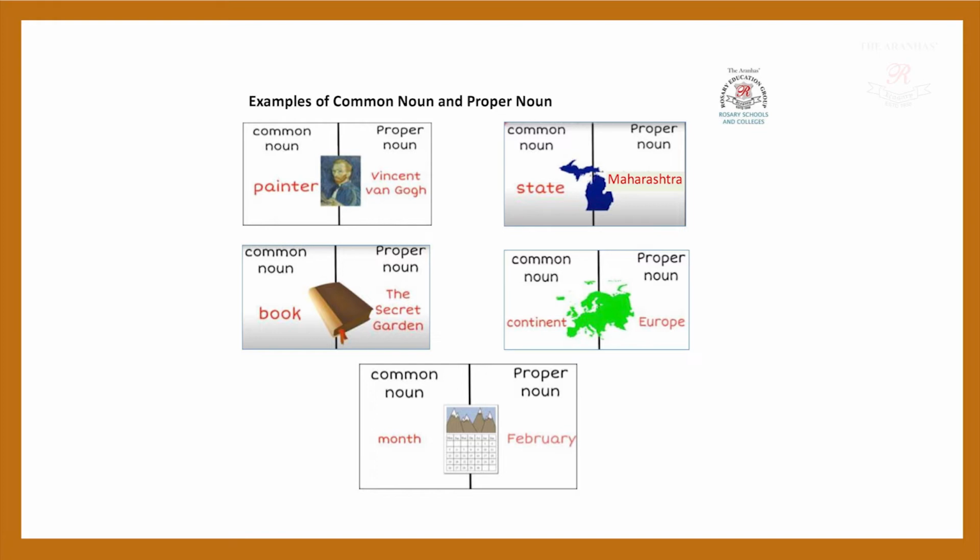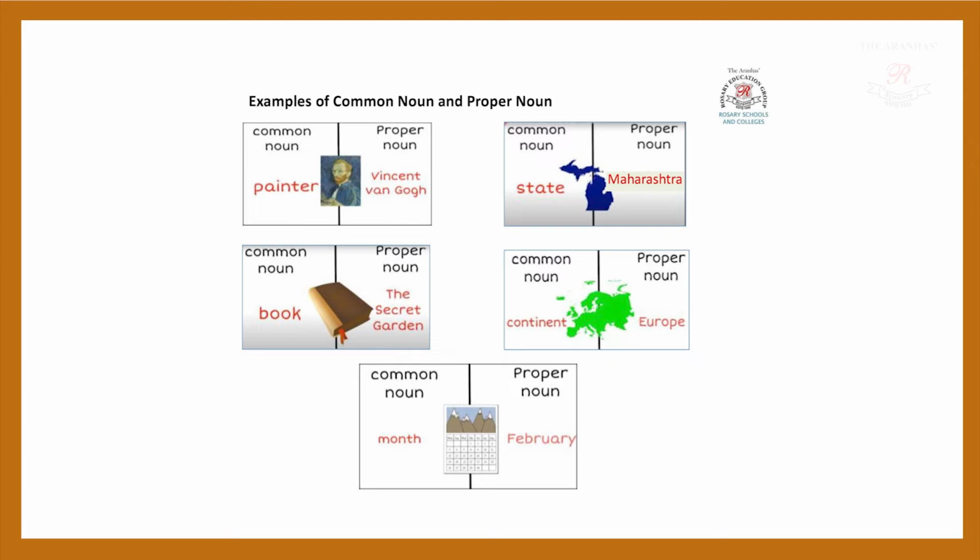Now here in our next slide we are going to see the proper and common noun together. Let's go through the slide. Now here if you see common noun, here it is about the painter. So painter is a common noun. The specific name of the painter, that's Vincent van Gogh, he is a proper noun.